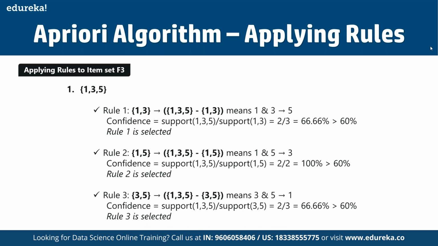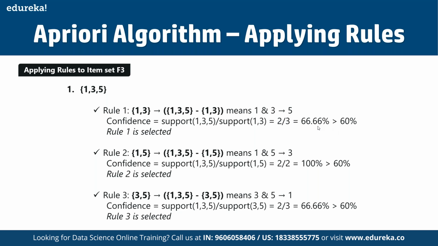So here rule 1 is {1, 3} resulting in 5, where {1, 3} is a subset. That means if a user is purchasing items 1 and 3, then we have a good possibility of the customer going for the 5th item as well. So here the confidence is going to be support of {1, 3, 5} divided by support of {1, 3}, that is 2 by 2, that is 66.6%, which is above 60%.